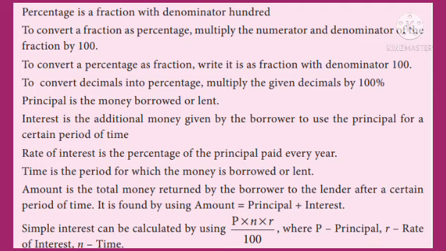Amount is the total money returned by the borrower to the lender after a certain period of time. It is found by amount is equal to principal plus interest. Simple interest can be calculated by P into N into R by 100, where P is equal to principal, R is equal to rate of interest and N is equal to time.